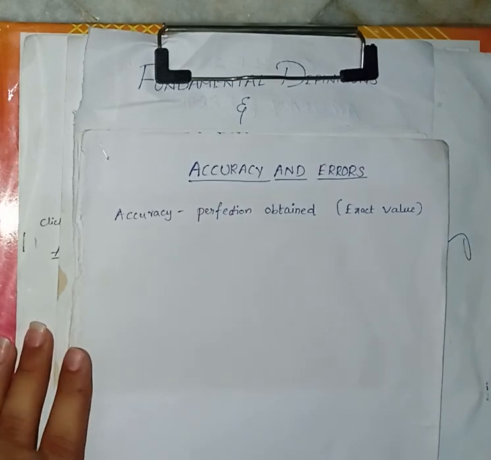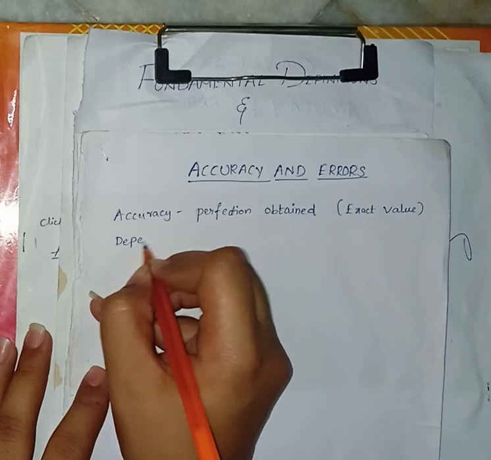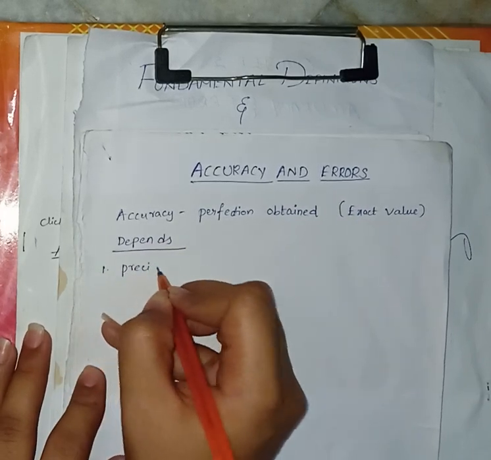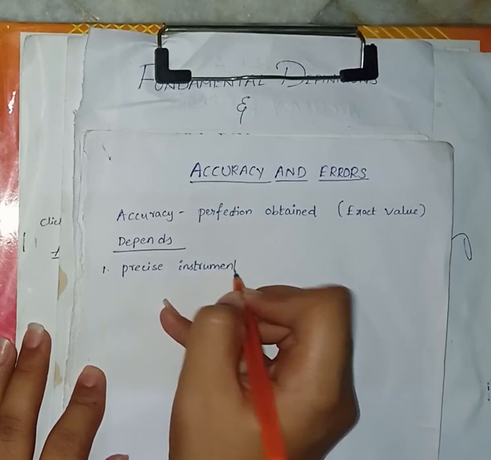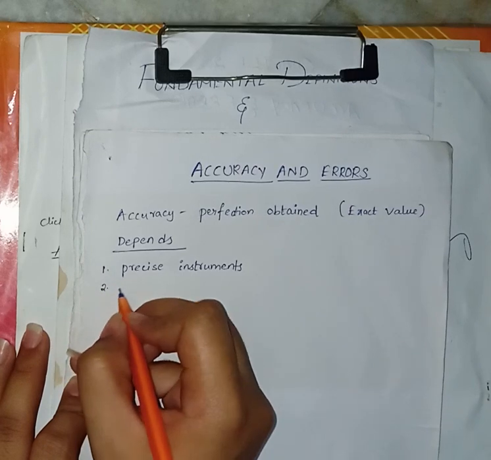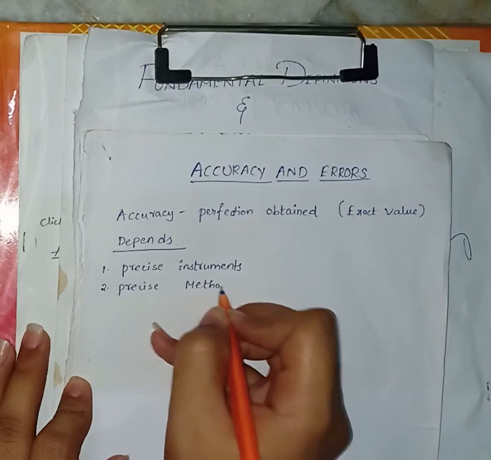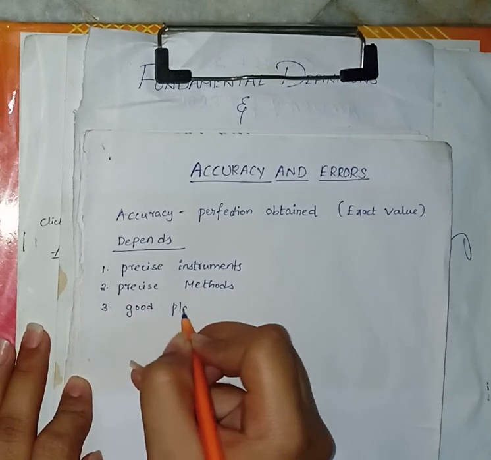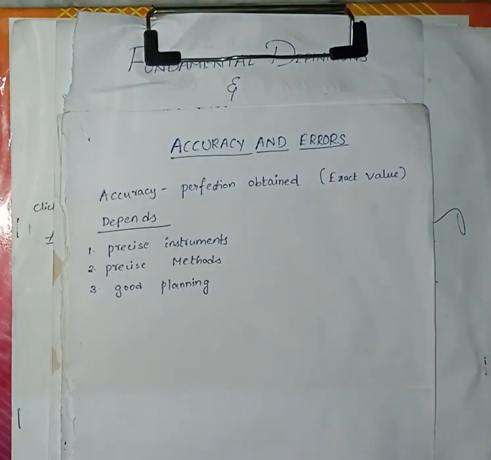Usually the accuracy depends upon precise instruments, precise methods and good planning. What are the factors on which the accuracy depends? The accuracy usually depends upon precise instruments. Second is precise methods. And third is good planning. These are the three factors on which the accuracy depends.